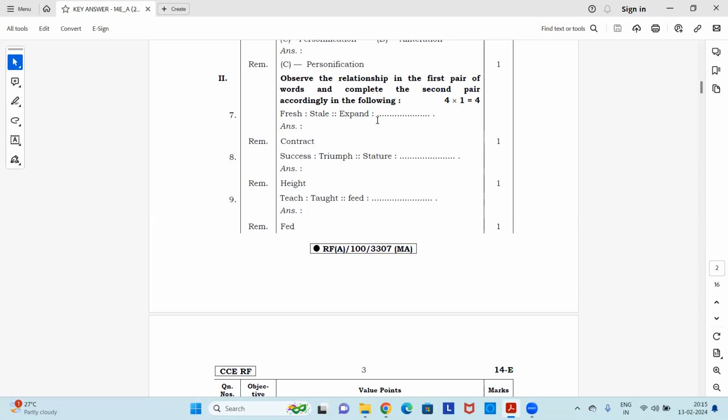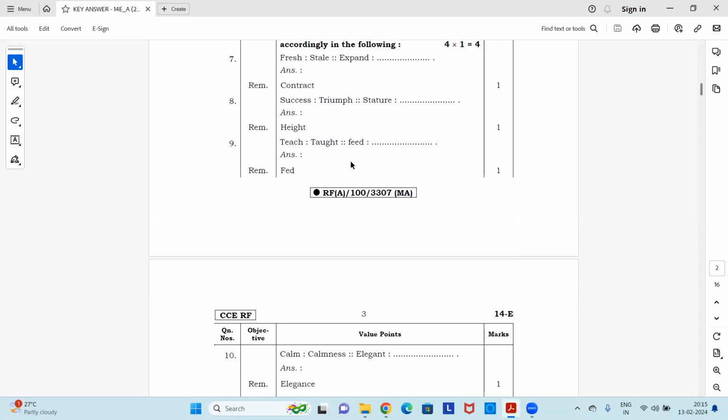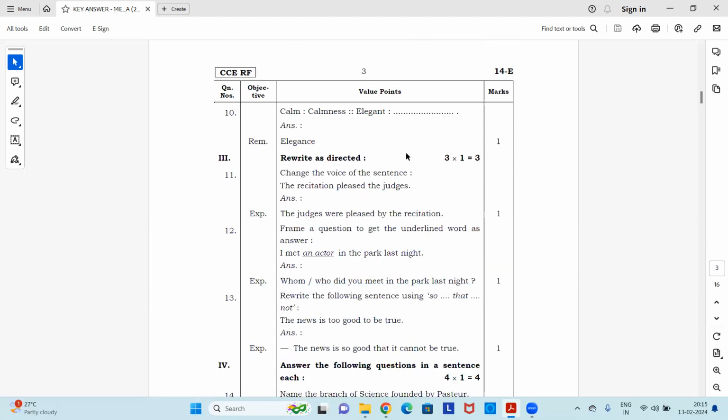The answer will be contract. It is opposites, antonyms. Next, success is to triumph, stature is to dash. Answer is height. Next, teach is to taught, as feed is to dash, fed. Next, calm is to calmness, as elegant is to elegance.